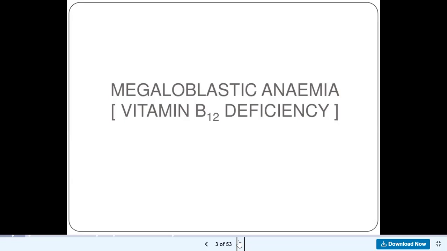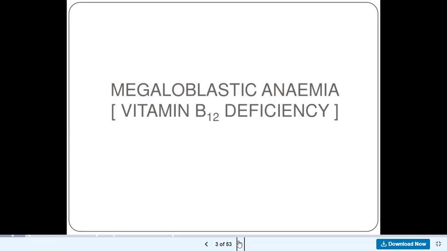Both vitamin B12 and vitamin B9, or folic acid, have the same picture in terms of the size of the red blood cell that will be formed. Both of them would produce megaloblastic or macrocytic cells. But in terms of clinical manifestation, there are a few differences which we would see as we proceed.